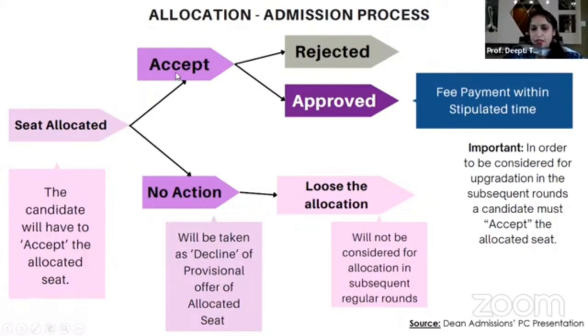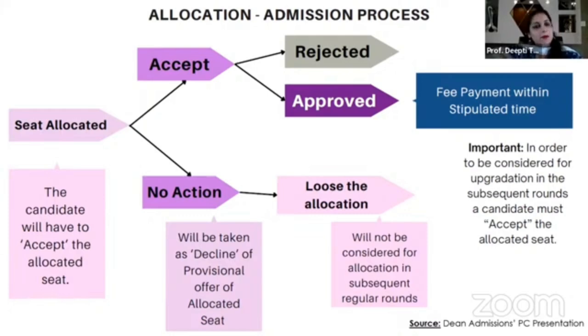If you do not accept it, then it may get rejected or it may get approved. If you do not do any action, then that means you are not willing to accept the offer of the ECA seat that has been made to you. Now, at this point, what it means is that you will not be considered for subsequent allocations, here it will be for the ECA rounds.